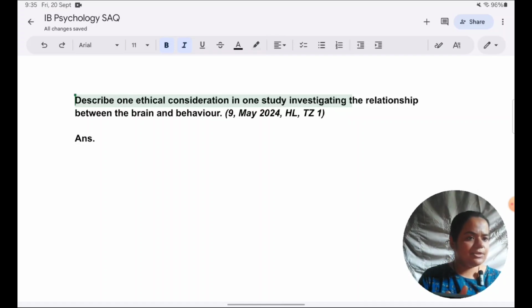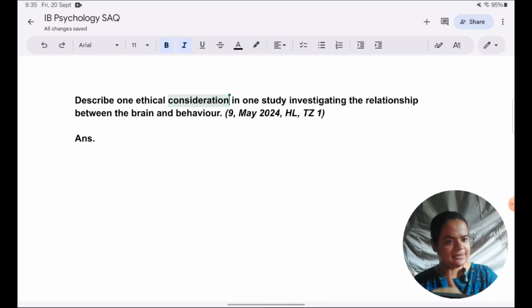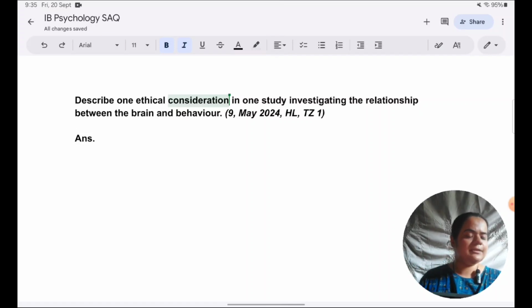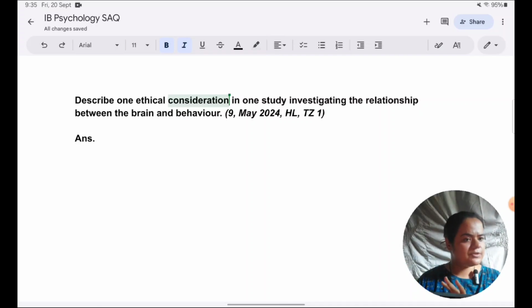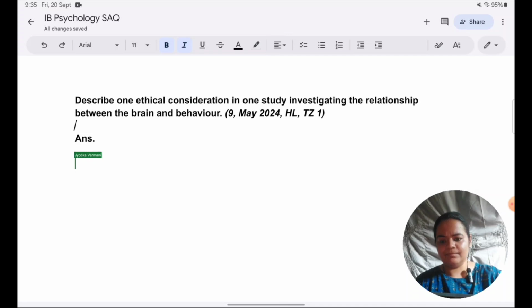Why I'm giving this definition and importance is because I want to address the question. Be it an SAQ or an ERQ, we should begin by addressing the question directly. I want to point out which ethical consideration, out of all the ones we have, I have selected for this study. But instead of just naming it, I'm also taking the opportunity to define it and to show its importance. So the first two sentences are one, just to in general explain what the guideline is, and two, to directly address the question which is given. Let's see how this is done.